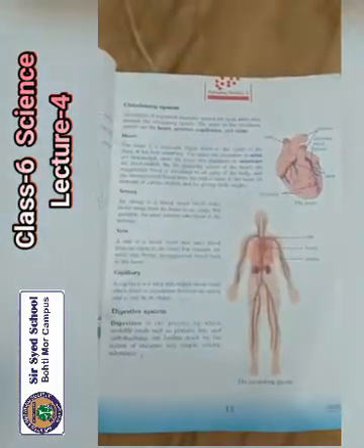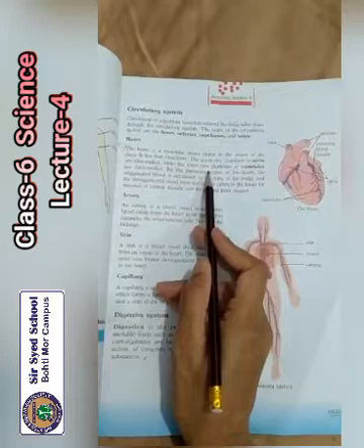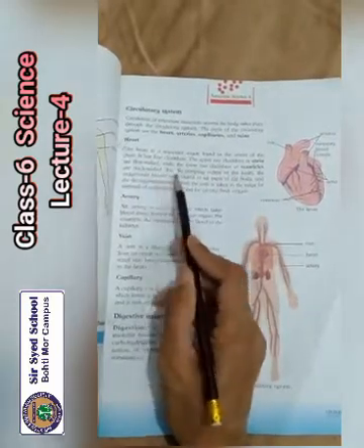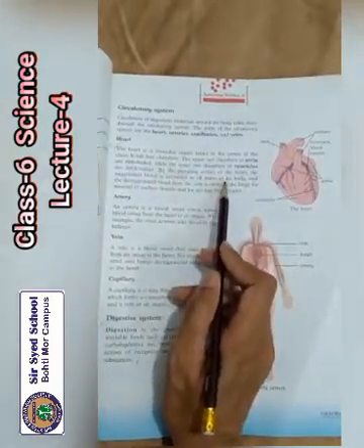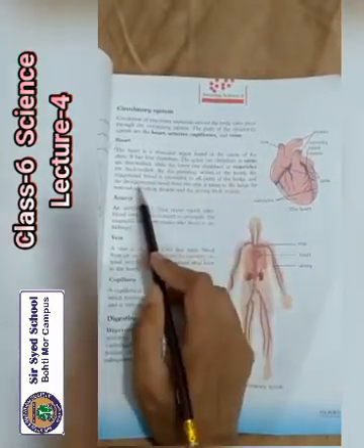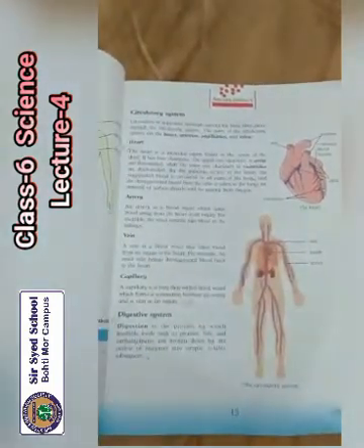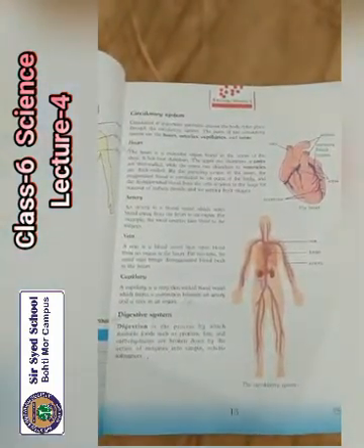It has 4 chambers. The upper 2 chambers are atria, are thin walled, while the lower 2 chambers are ventricles, are thick walled. By the pumping action of the heart, the oxygenated blood is circulated to all parts of the body, and the deoxygenated blood from the cells is taken to the lungs for removal of carbon dioxide and for getting fresh air.